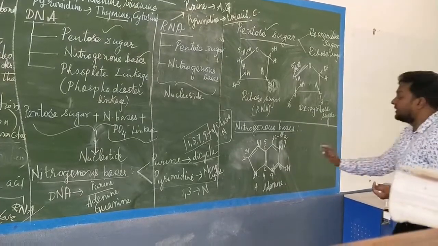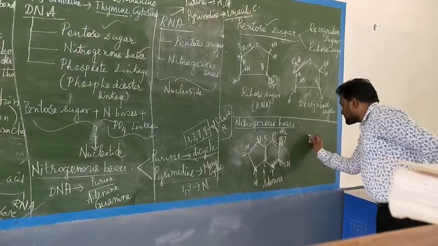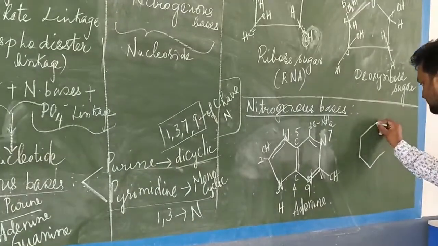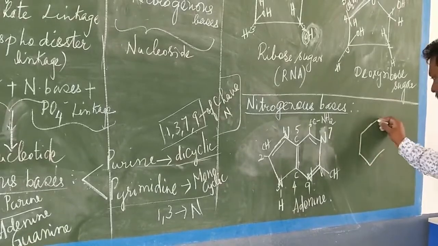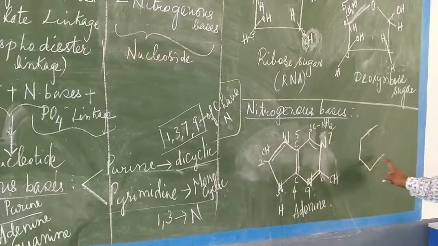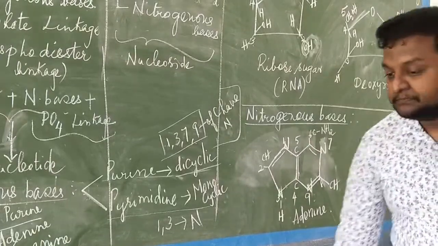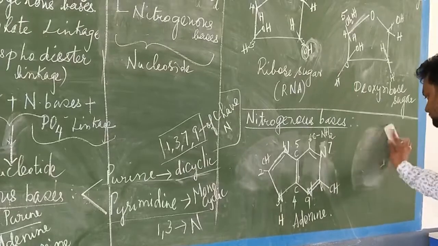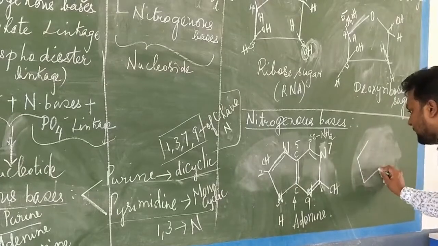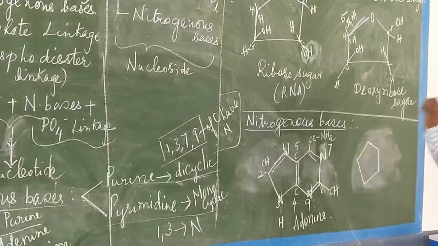Now coming to guanine. Again I will draw and show you clearly. So this is called adenine. Now coming to guanine, I am drawing the structure here. 1, 2, 3, 4. I have drawn correctly. 1, 2, 3, 4, 5, and 6. So the 5-membered ring structure is the same as this. We have to draw 1, 2, 3, 4, 5 rings.